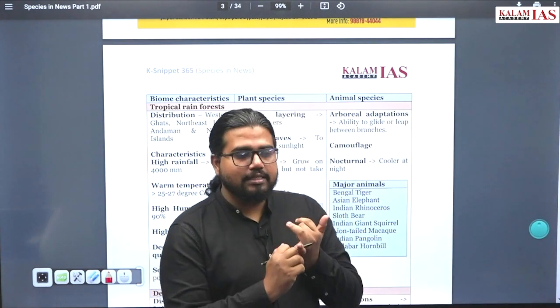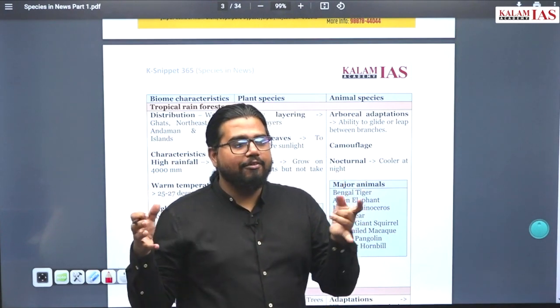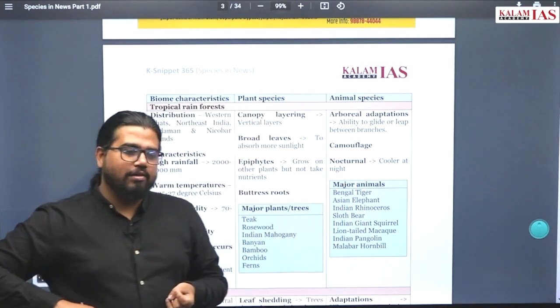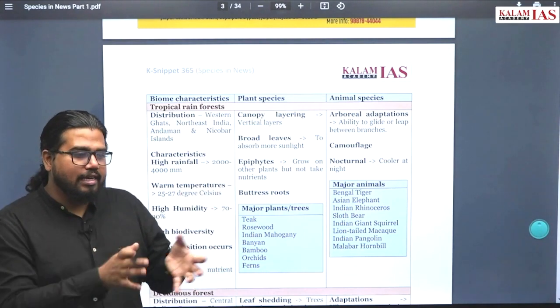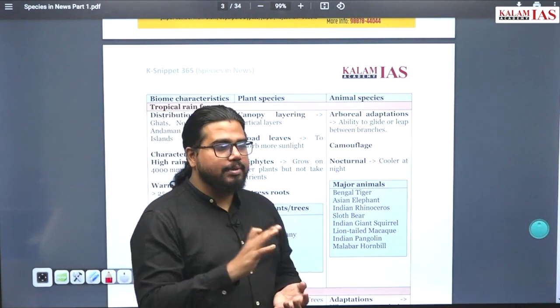One thing we have told is these areas are having very high rainfall. High rainfall means what will happen? All the minerals will get washed out. So these soils are leached soil, highly leached soil. Highly leached soil means it will be acidic.